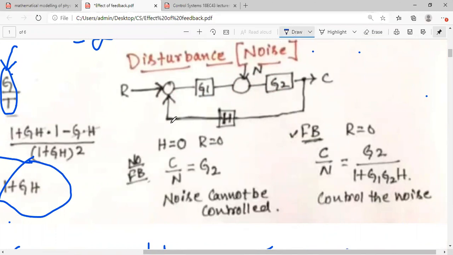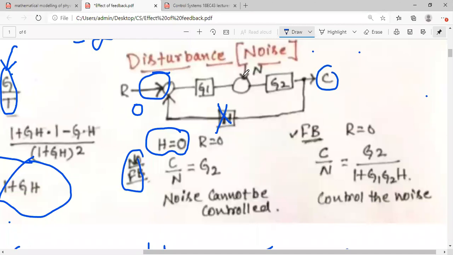Consider initially, okay, for an open loop. Assume it's an open loop. Open loop in the sense you are not having this feedback. Suppose you are taking no feedback. Open loop system you are considering, and with the reference value 0, initially no input applied, and you have a system, some controlled output.